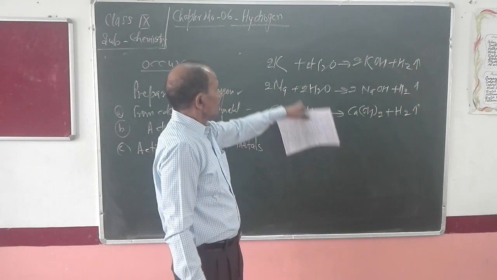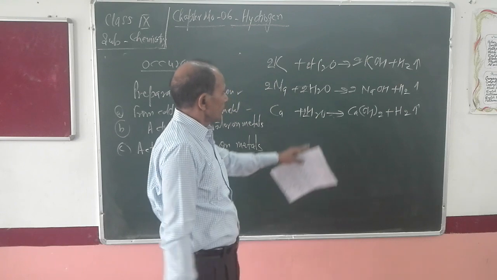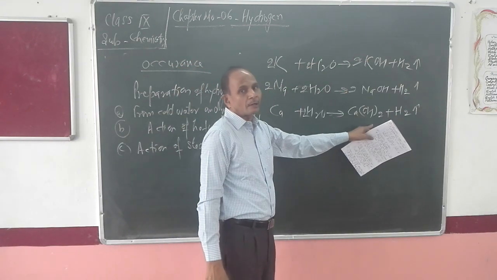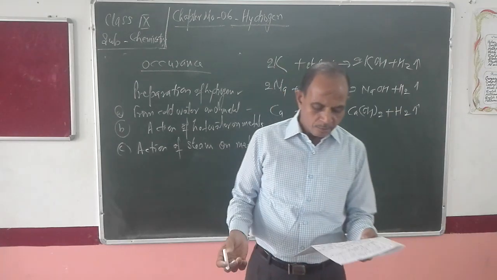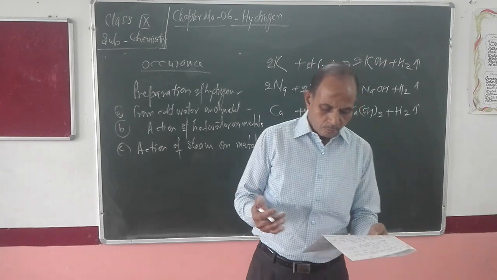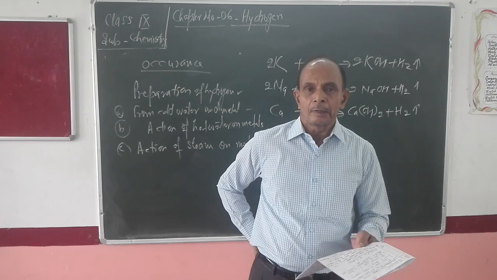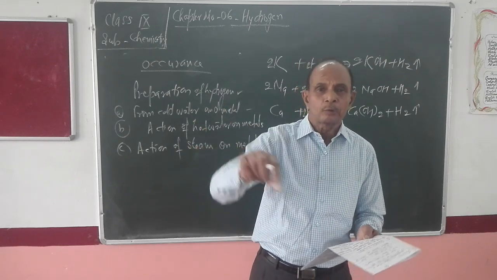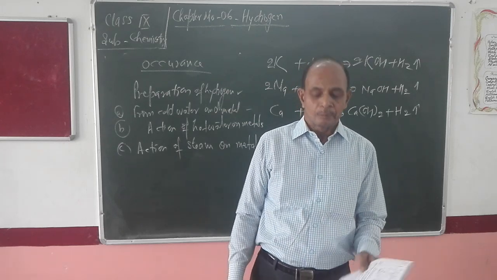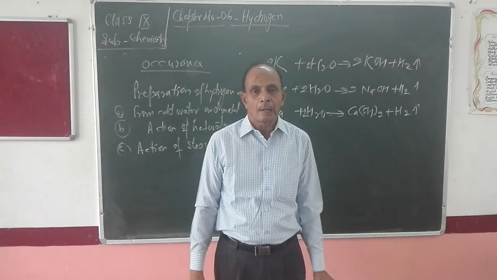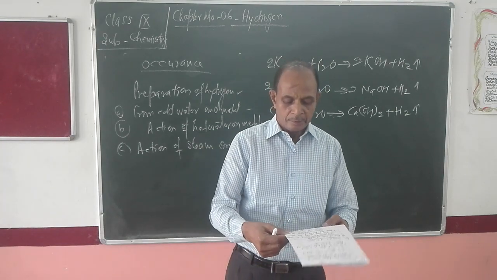Here you see potassium, sodium and calcium, which are highly reactive metals. They react with the water to form their respective hydroxides along with the production of hydrogen gas. Here in this reaction, I want to say that potassium and sodium are lighter than water. So when they are put in water, they remain on the surface where they react. But calcium is heavier than water. When it is put in water, it will sink and will start to react.